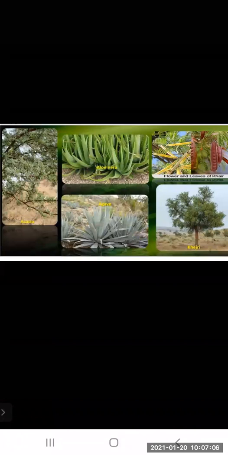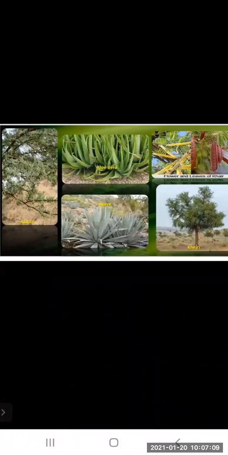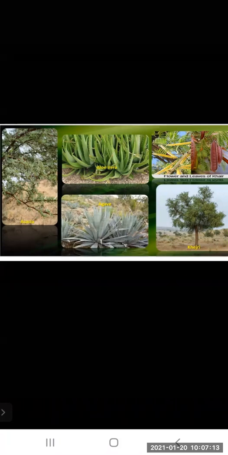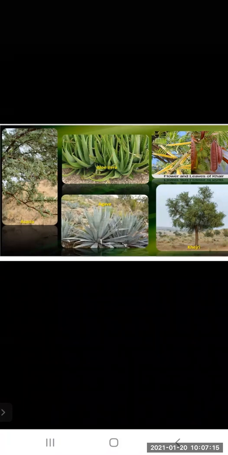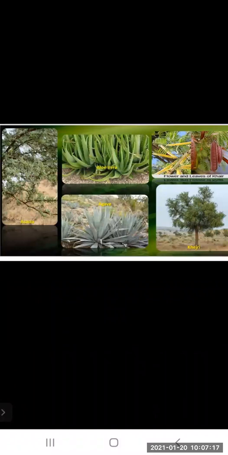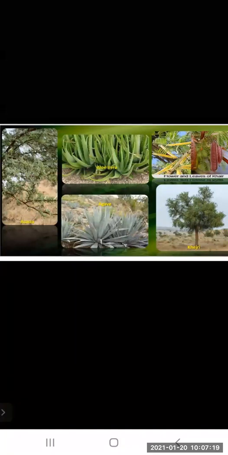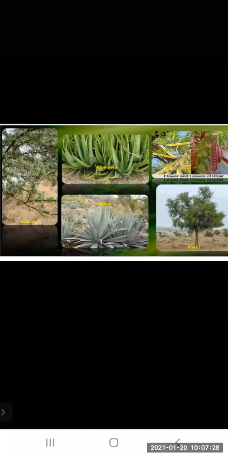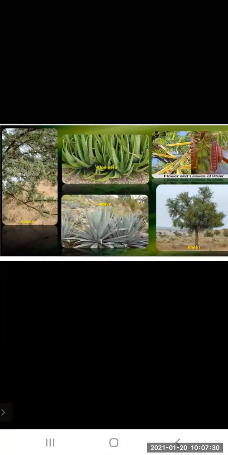Now, the plants like aloe vera, agave, khejuri, khair, acacia. See the plants. The first plant, acacia, has very small leaves and thorns are also present over there. Aloe vera, you all know how it is. Then see the trees, khejuri. This has a big stem and the leaves are small only, not big.